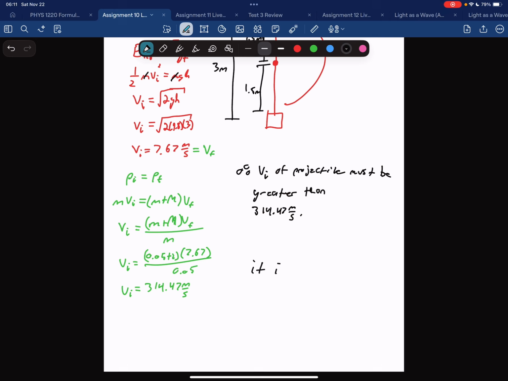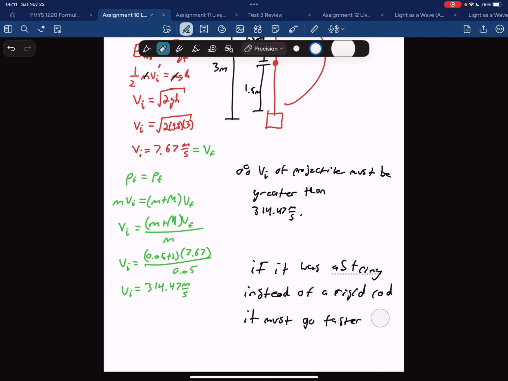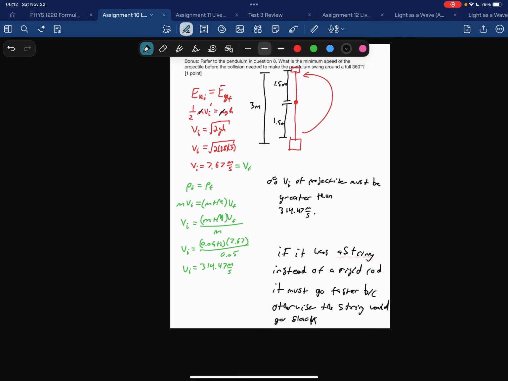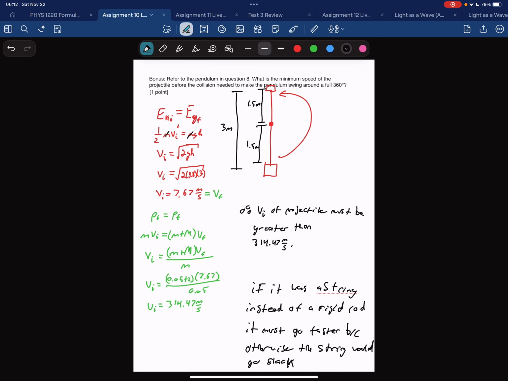If it was a string instead of a rigid rod, it must go faster for the string, because otherwise the string would go slack before it even gets to the proper heights there. So it would actually have to end up going faster for a string.